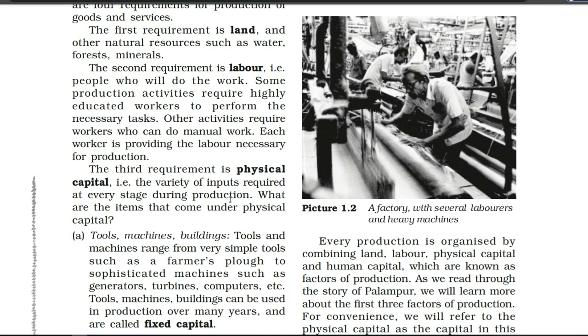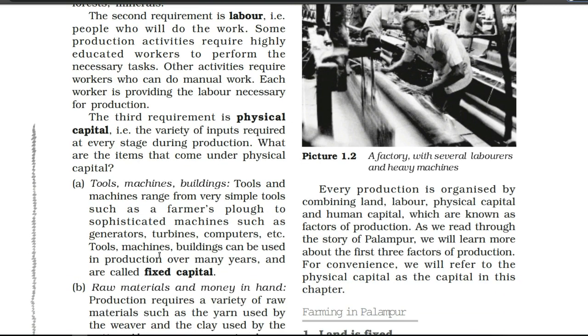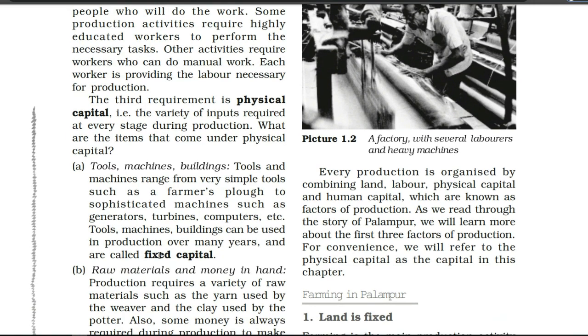Now we are going to understand that this physical capital is divided into two types, and this is also a very important question in organization of production. It comes in exams for 5 marks, and sometimes only for 1 mark or 3 marks, like differentiate between working capital and fixed capital, or explain all the things really required for the production of anything.